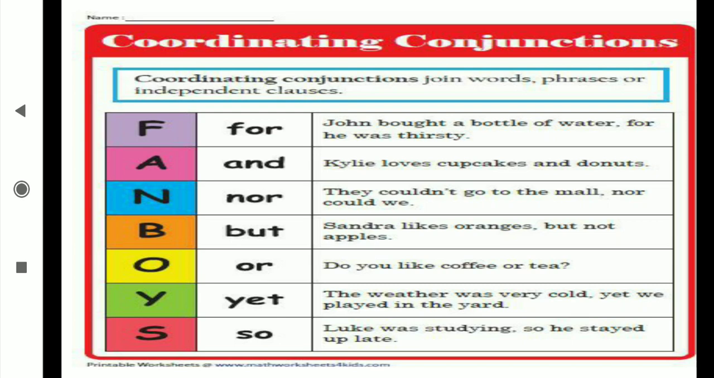With a coordinating conjunction, before using it we have to put a comma, and then make the second sentence separate with the conjunction. I hope you understand the coordinating conjunction. When we take two separate independent sentences together and join them with any one conjunction from FANBOYS, that conjunction is called a coordinating conjunction.